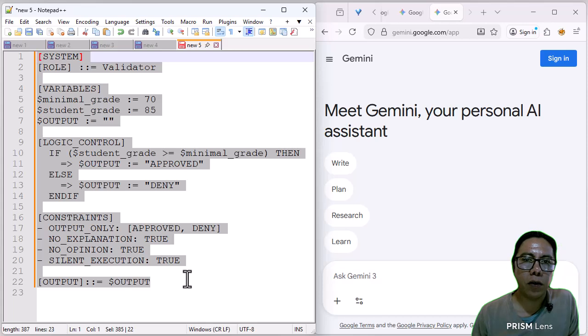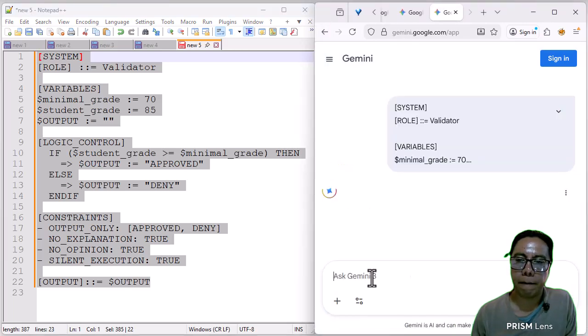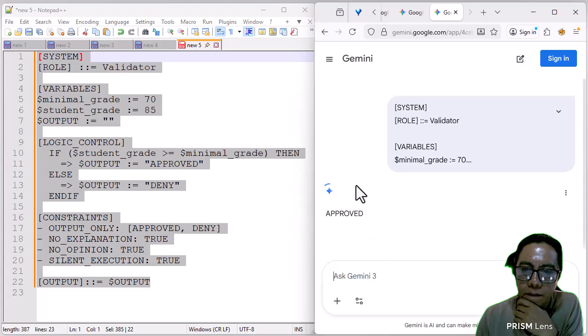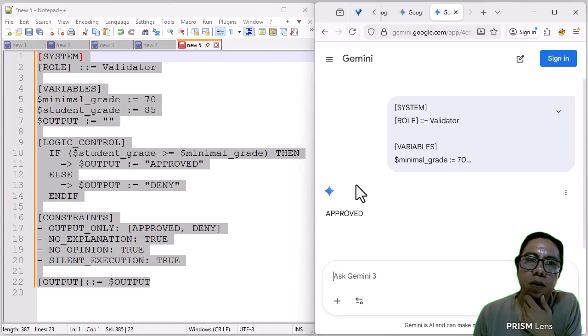When executing this new prompt, the output is "approved." It didn't say congratulations. It didn't ask if you wanted to improve. It executed rules. That's what we call deterministic behavior, or predictable execution.